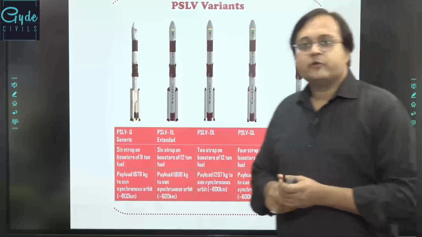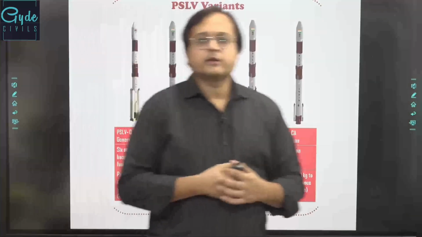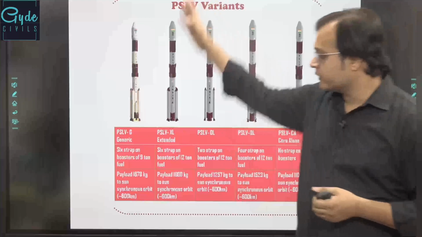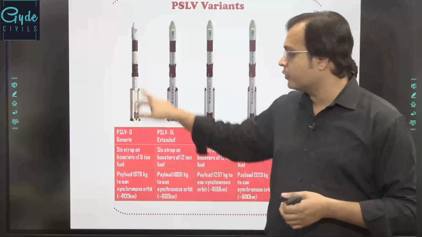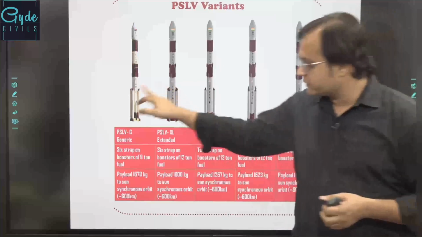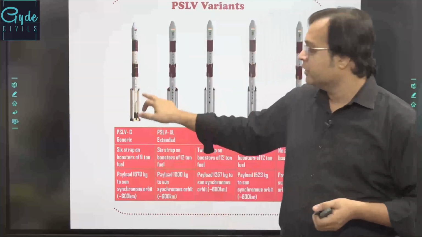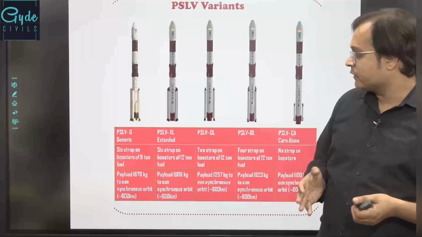If we look at the various variants of PSLV again, there are 5 major variants which have been utilized in different flight systems. The first one is PSLV-G, which is PSLV generic that we have discussed about: 4-stage motor systems, 6 strap-on boosters, 9 tons of fuel in these strap-on boosters, solid liquid, the basic generic version that we have spoken about.